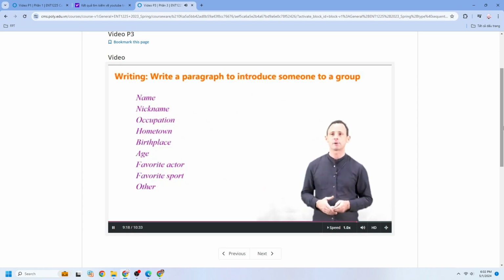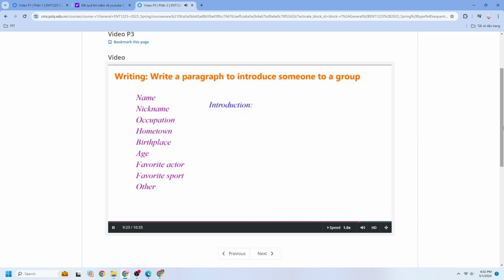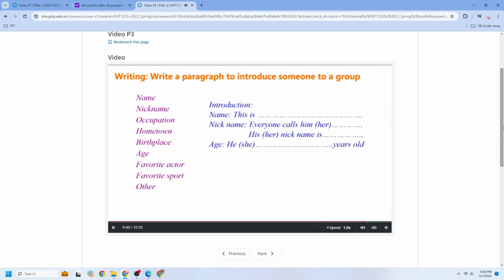Now, write a paragraph to introduce someone to a group. Start with your introduction. Name, this is. Add a nickname, for example, with sentences: everyone calls him, or his name is. Next, we can talk about age. He or she is age old. Next, we can add a sentence about occupation.